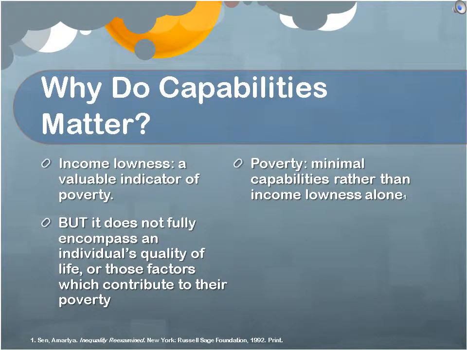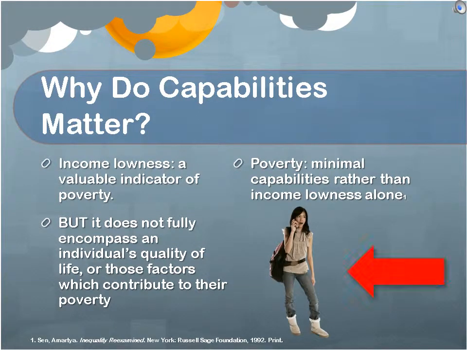Why do capabilities matter? Income lowness is a valuable indicator of poverty, but does not fully encompass an individual's quality of life, or those factors which contribute to their poverty. A solution to the shortcoming of the definition of poverty in terms of income lowness is a capabilities measure. In a capabilities measure, one is deemed impoverished not simply in terms of income or lack thereof, but rather if he or she has the resources to achieve a reasonable standard of life.